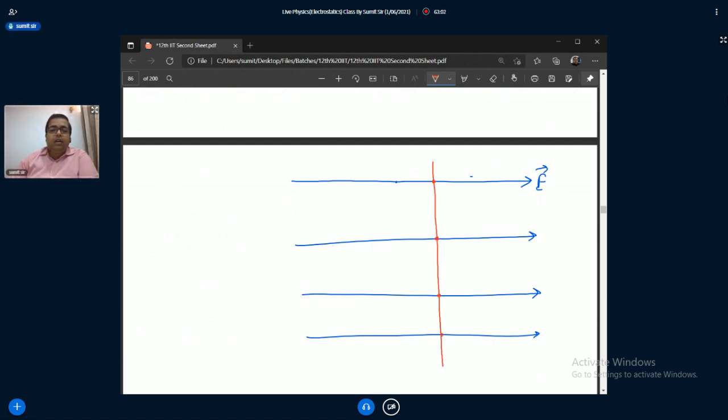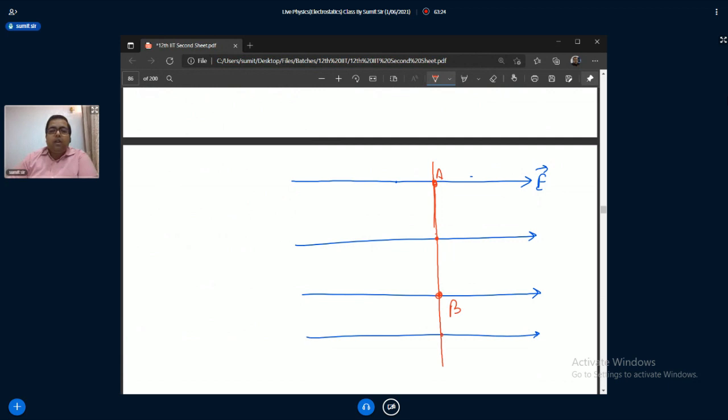We know that if we move the charge, there is no displacement or separation of these two points, A or B, along the direction of electric field.